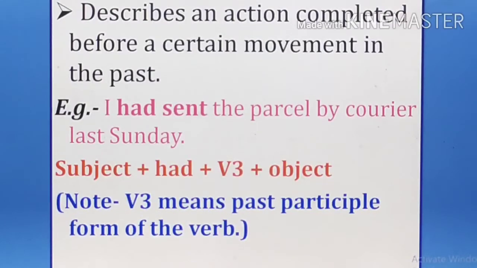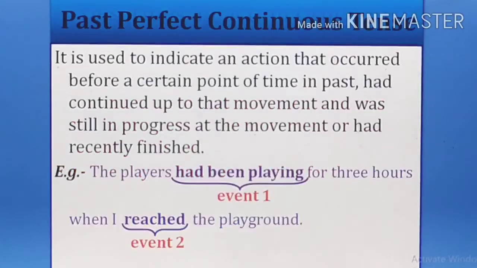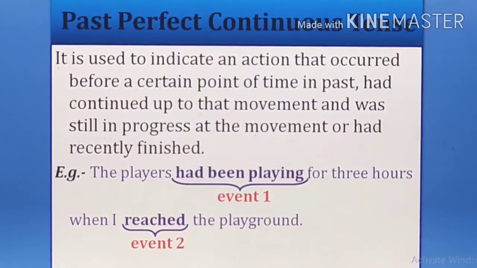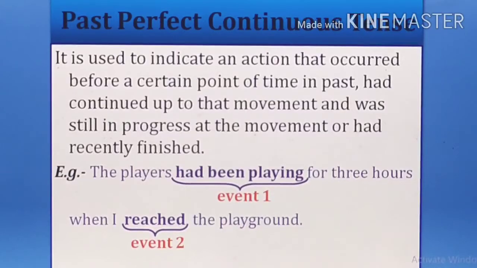Okay. Now next is the past perfect continuous tense. What is the past perfect continuous tense? Like the present perfect continuous tense. In the present we had seen that in the present perfect continuous tense the action was started before in the past, but still it is going on.